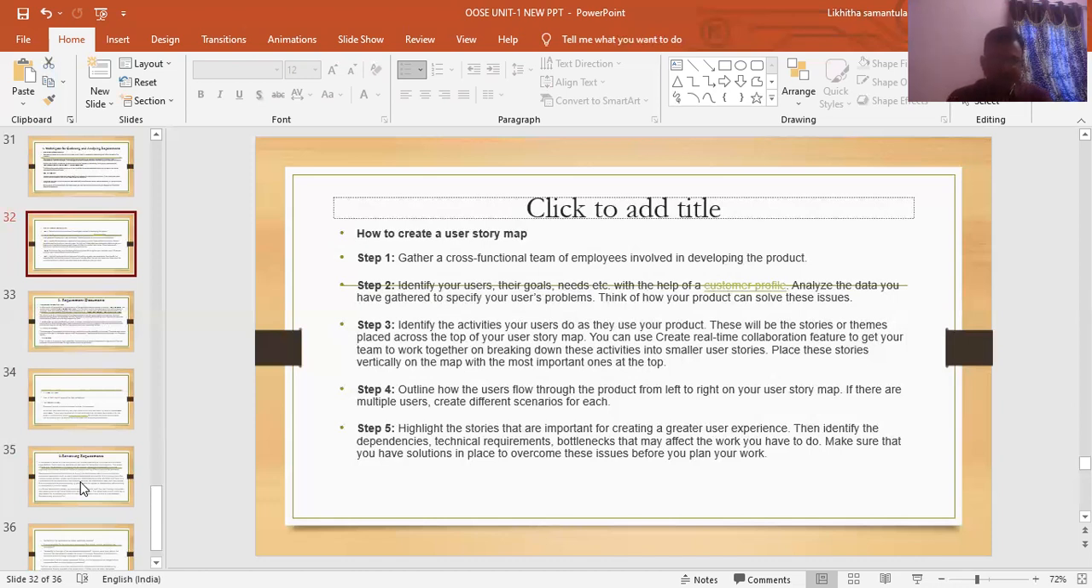Step 5. Highlight the stories that are important for creating a great user experience. Then identify the dependencies, technical requirements, and bottlenecks that may affect the work you have to do. Make sure that we have a solution in place to overcome these issues before you plan your work. These are the 5 steps to create a story map. This is requirement gathering and analyzing the requirements of a particular project.